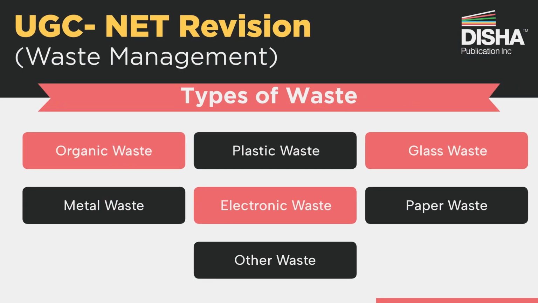Types of waste: organic waste, plastic waste, glass waste, metal waste, electronic waste, paper waste, and other waste. Organic waste originates mainly from plant and animal sources. It is biodegradable, but leaving it openly in landfills can lead to production of methane, which is a greenhouse gas. Composting and conversion into biogas are the eco-friendly solutions to handle organic waste.